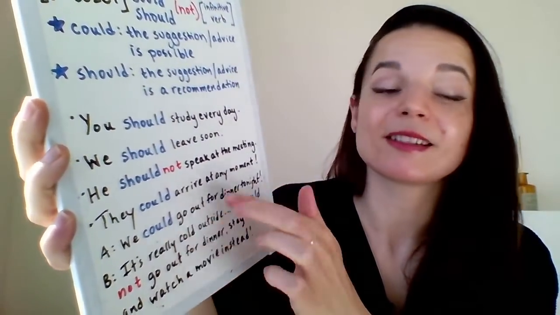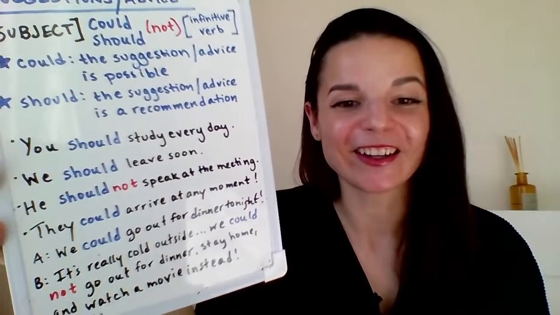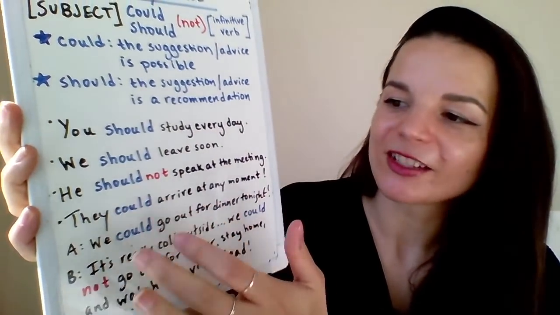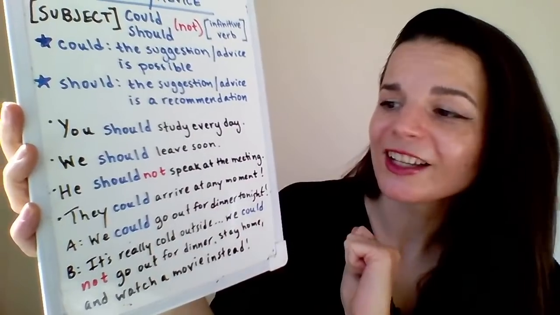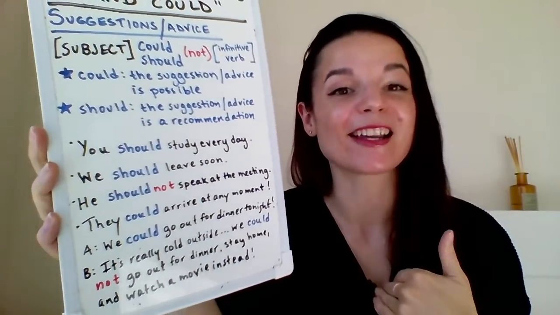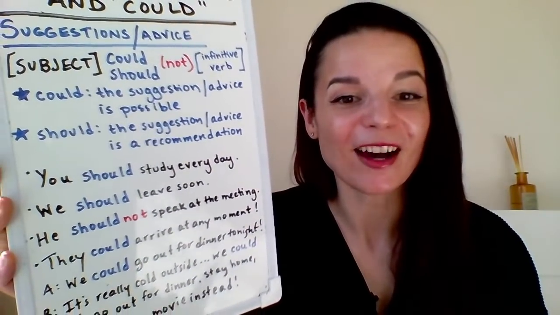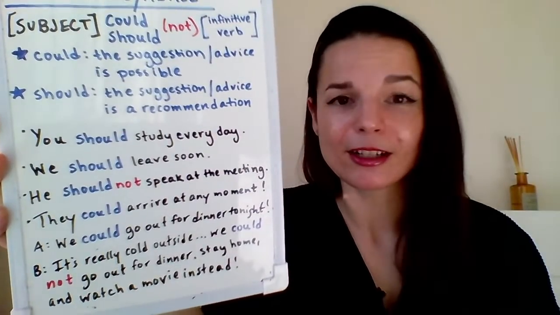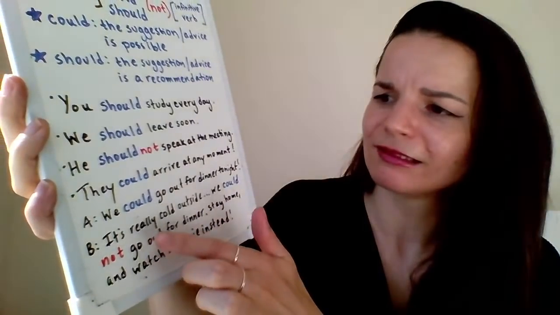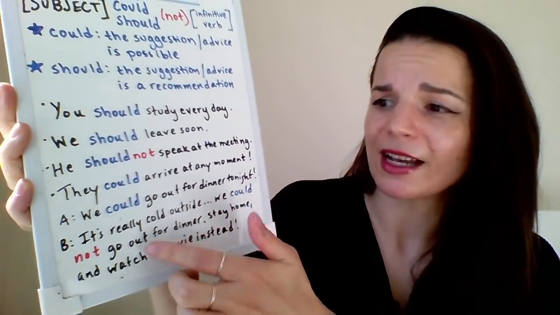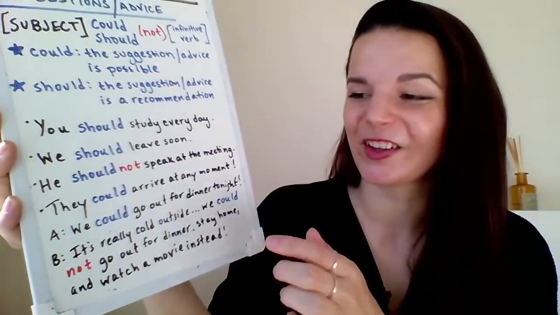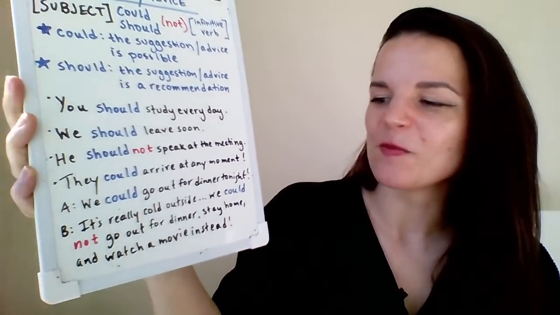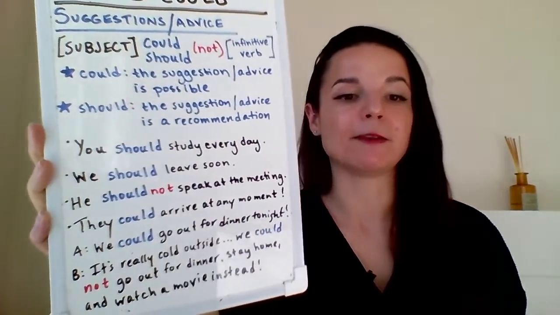All right, so the next one then. This next one is a conversation, okay? So we're looking at this conversation. We could go out for dinner. So someone is making a suggestion here. This thing is possible, right? We could go out for dinner. And the person that responds to this says, it's really cold outside. We could not go out for dinner. Let's stay home and watch a movie instead.